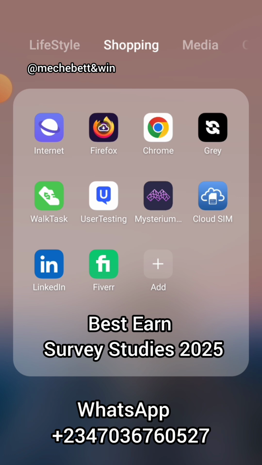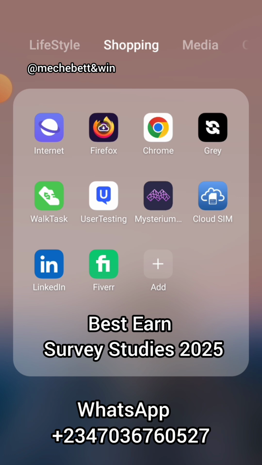During the sign up for Gray, what is needed is any government issued ID or driver's license. You can use it to create your account very easily. Once it's approved and verified, you are good to go. So that is the first step.